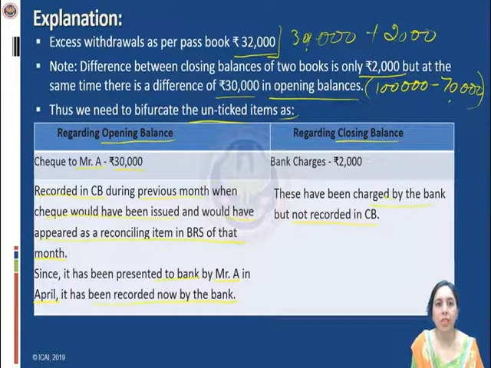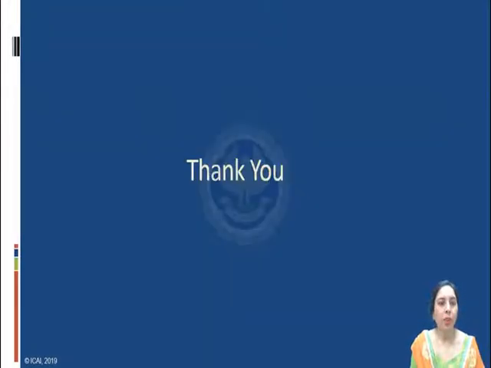So in the subsequent slides, we will see how the BRS will be made, and there we will see the individual transactions' effect on the BRS. Thank you. With this, we come to an end of part 3 of chapter 3, Bank Reconciliation Statement.